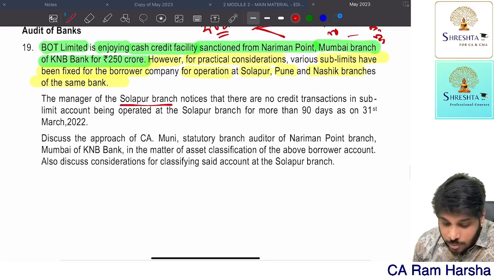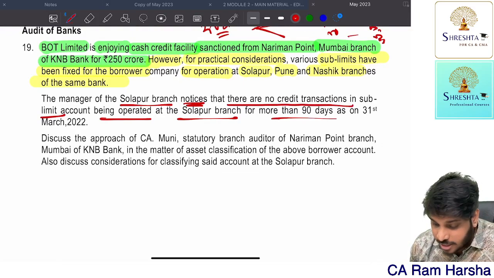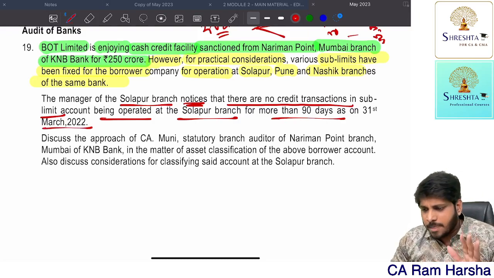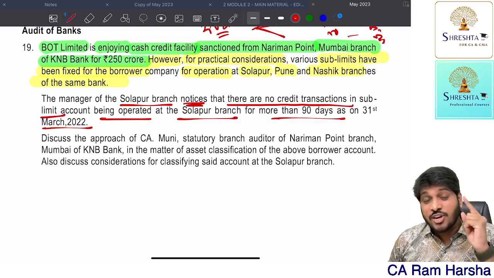The manager of the Solapur branch notices that there are no credit transactions in the sublimit account being operated at Solapur branch for more than 90 days. You know, a cash credit, if it becomes out of order, then it will be treated as NPA.